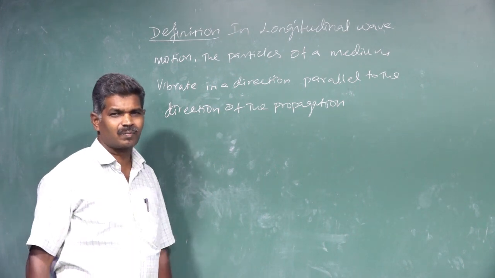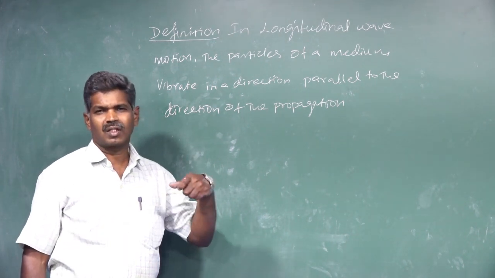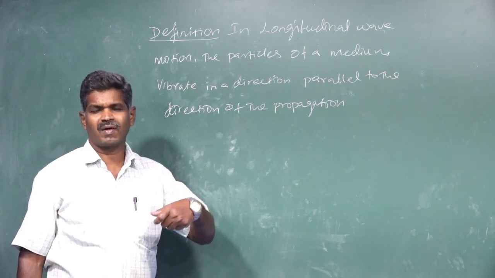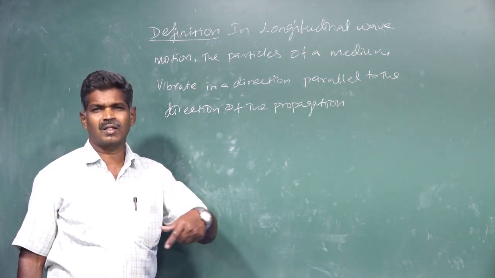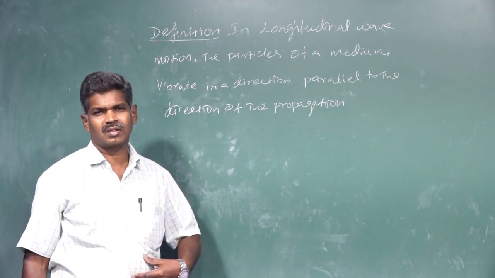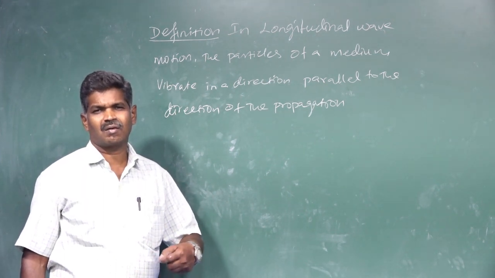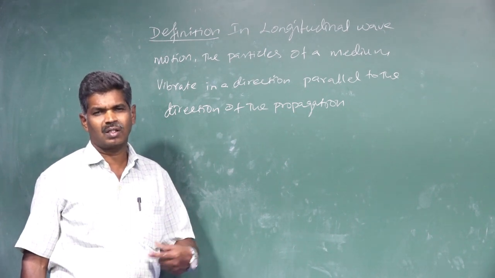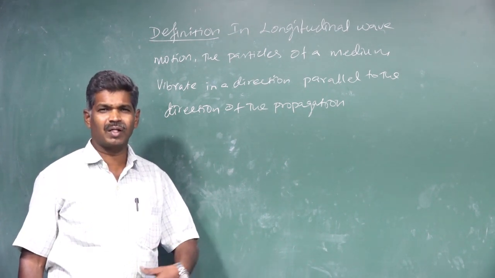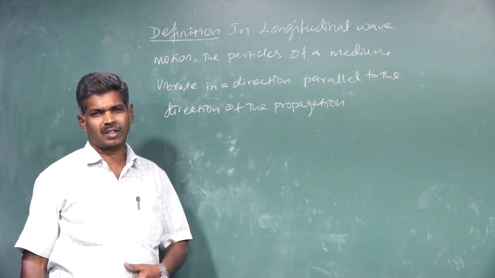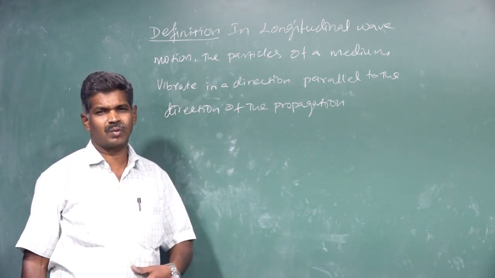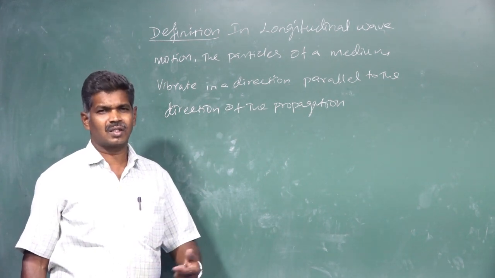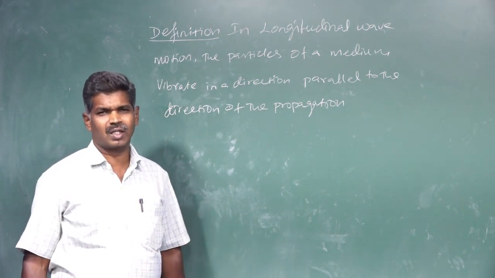That's why we are saying that longitudinal waves have a vibration parallel to the direction of the propagation, and here compressions and rarefactions are formed in any type of medium. In all mediums this can be propagated, either elastic or inelastic.